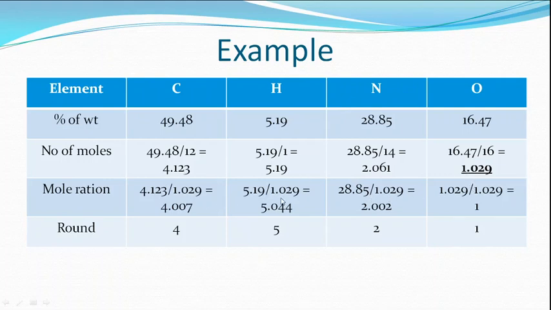When you divide like this, I get values like 4.007, 5.00, and so on, because we are using whole numbers. 12 is a whole number, but the atomic weight of carbon is not exactly 12; there are some fractions. If you use that fraction, you will get an accurate value. Since we are using an approximate value, you will get values like this. You need not worry about that, you just round up. 4.007 is equal to 4, 5.004 you get 5, 2.002 you get 2.